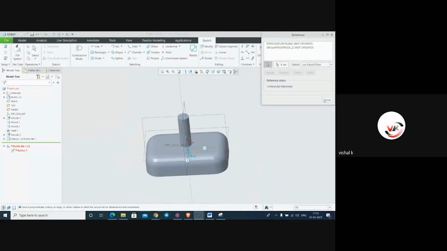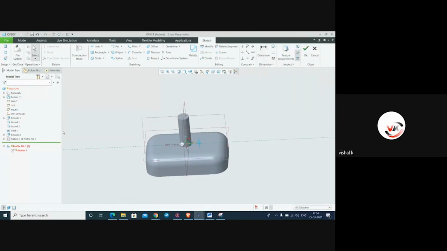Okay, we'll do one thing. We'll delete this because this radius is too large. Missing references we have to remove. Outdated references are not allowed. You have to update it.